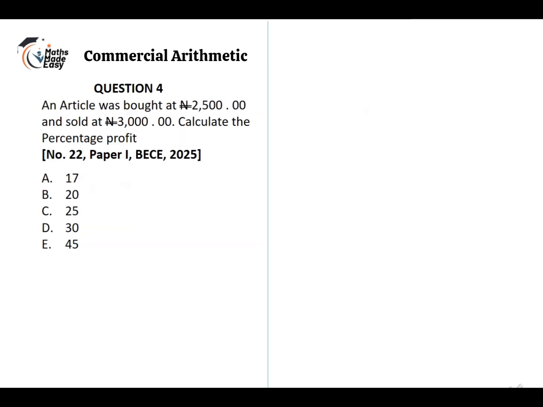Let's consider another question. An article was bought at 2,500 naira and sold at 3,000. Calculate the percentage profit. Now, to calculate the percentage profit, it is important we know what the profit is. Now, what is the profit? The profit is equal to the selling price minus the cost price.